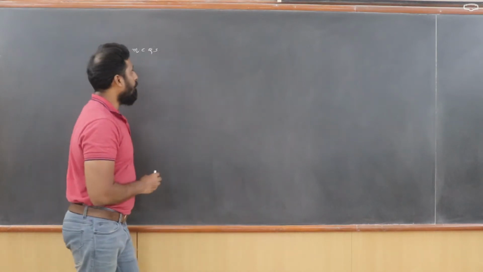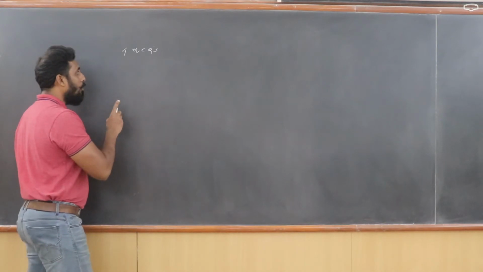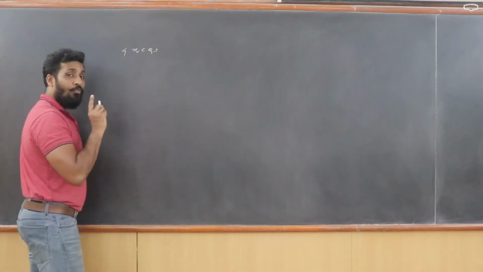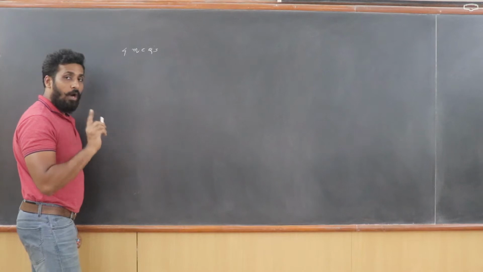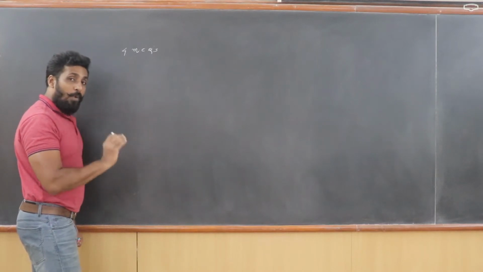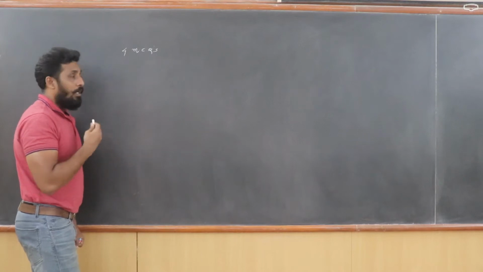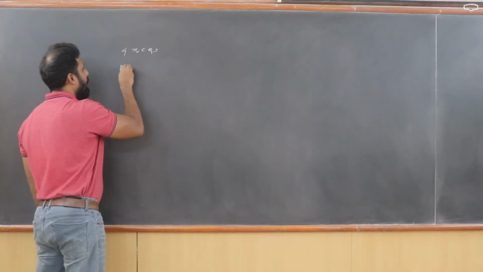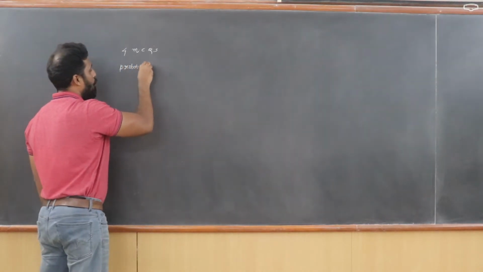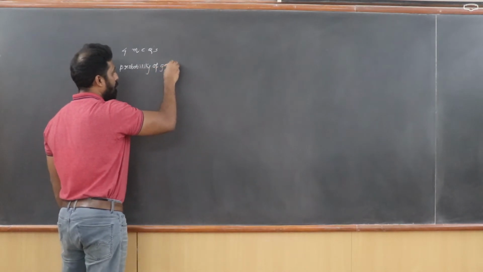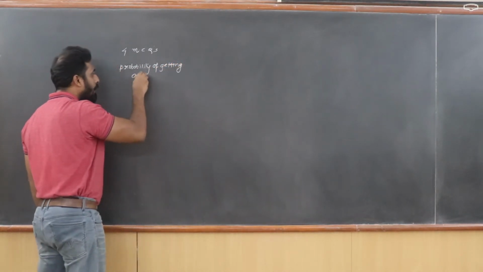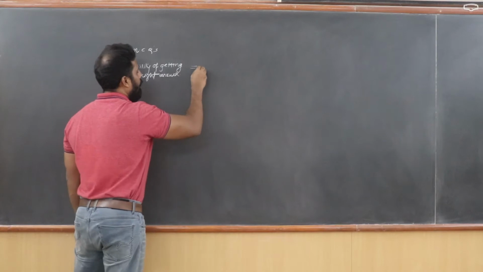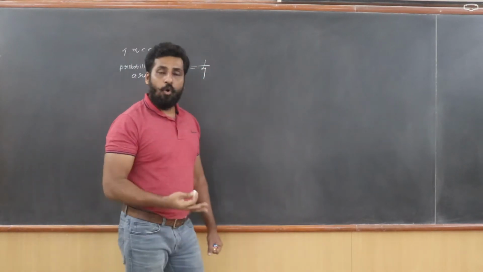That means, as I said, there are 4 multiple choice questions. Every question has 4 options. That means when the student attempts by sheer guessing, the chances of his getting a correct answer become 1 by 4. So I can say the probability of getting a right answer will become 1 by 4, as 4 options are available.